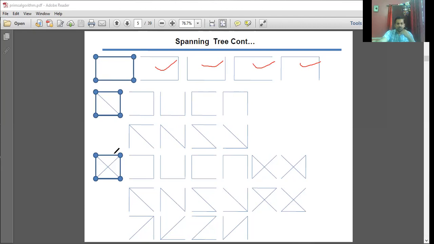And for this combination, see this. I can get many forms. All these are spanning trees. There is no cycle formation and all the vertices are visited. See this, even this is also a spanning tree for this given graph. So I can visit all the vertices and there is no cycle formation. Okay. So this is the definition of your spanning tree.